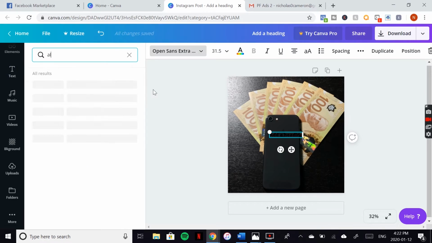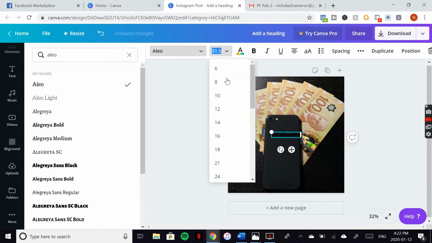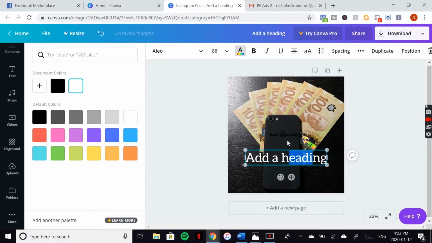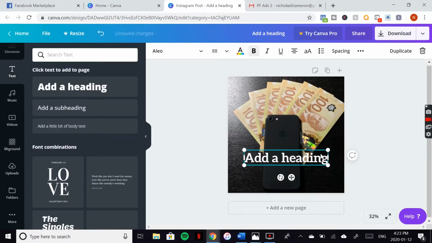Go to Alio like this. Click on that. Make it a bit bigger so we can see it. It'll be white. I'm going to bold this. You could do something like cash for phones and stretch it out.